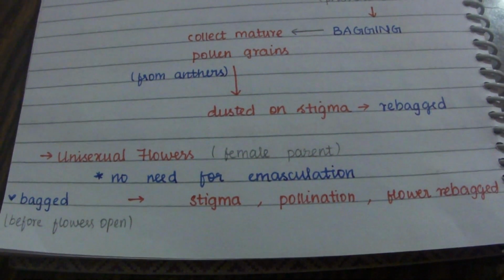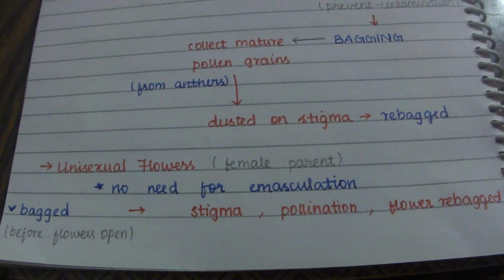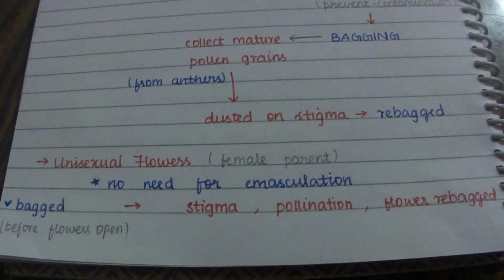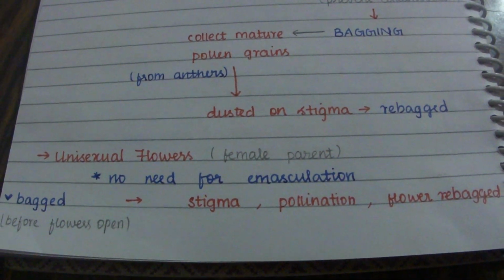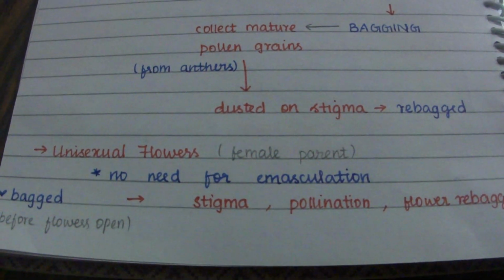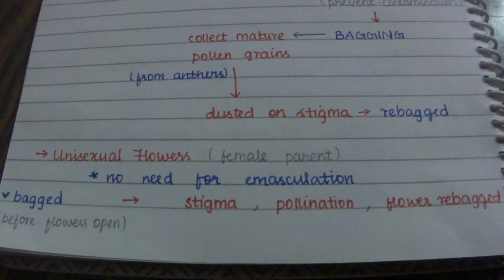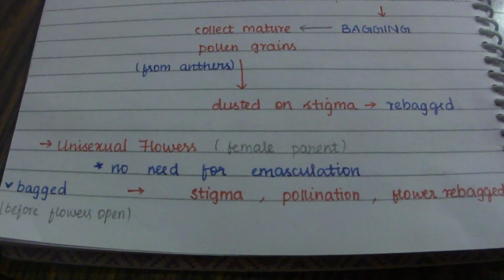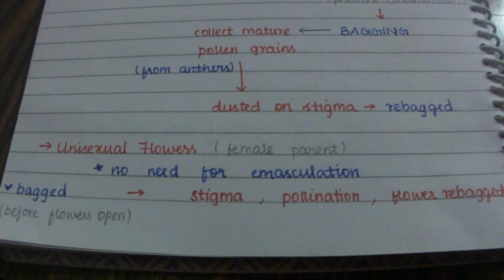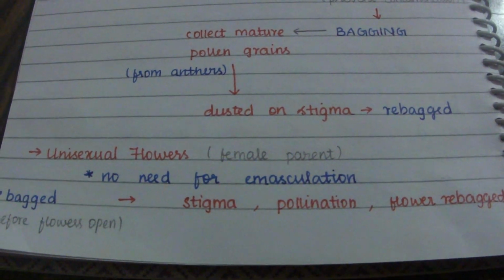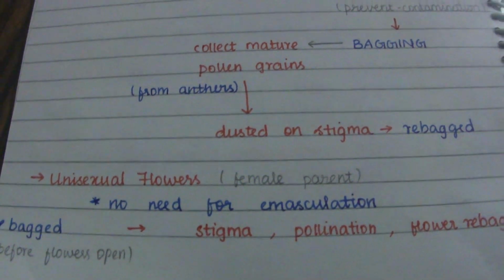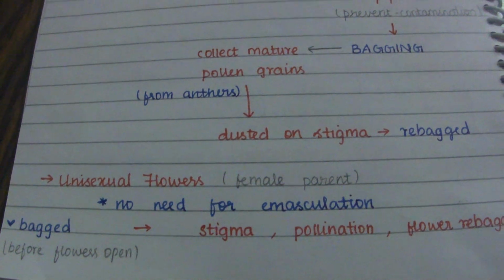Here the flowers are bagged before opening, and when the stigma becomes receptive, the pollination is carried out using the desired pollen. We select the pollen we need, pollination takes place with our own desired pollen, and the flower is rebagged. So this is the process of artificial hybridization in bisexual and unisexual flowers.